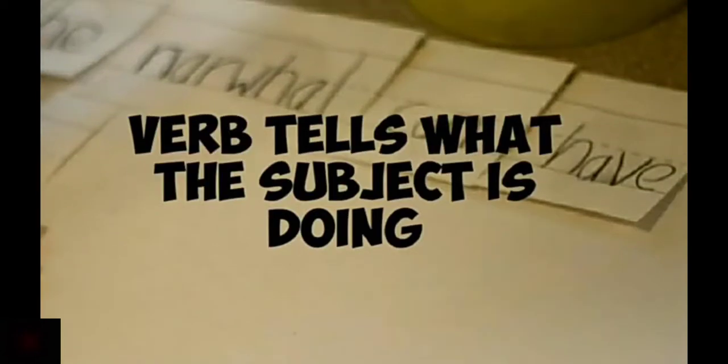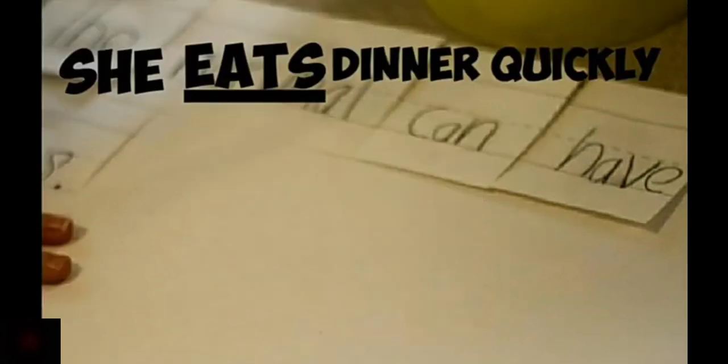Let us know about the verbs, the action words. The words which show action in the sentence are called verbs. Verb tells what the subject is doing. The action of the subject is expressed through the verbs, right? She eats dinner quickly. Here the highlighted word eats is the action word.